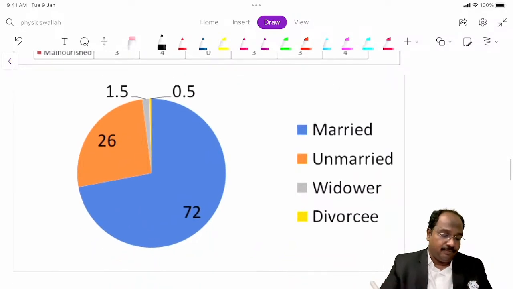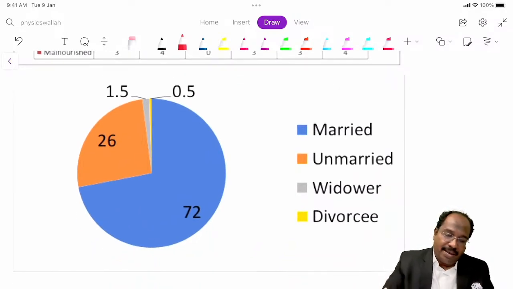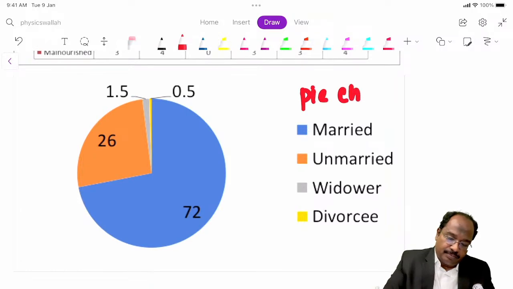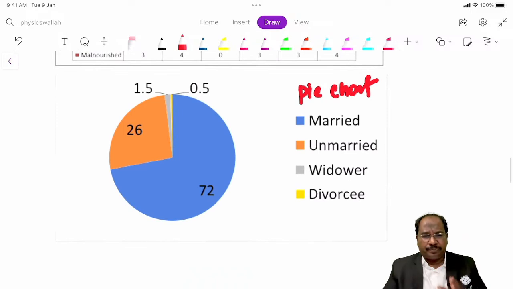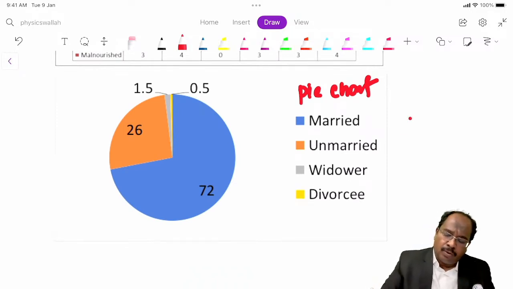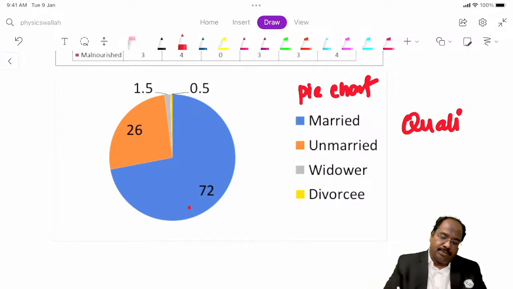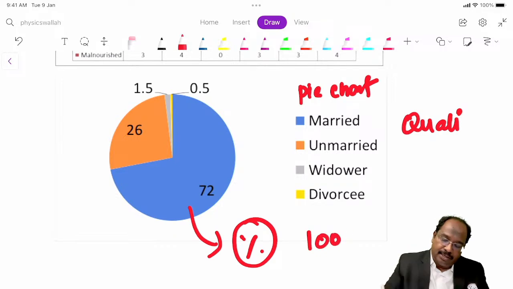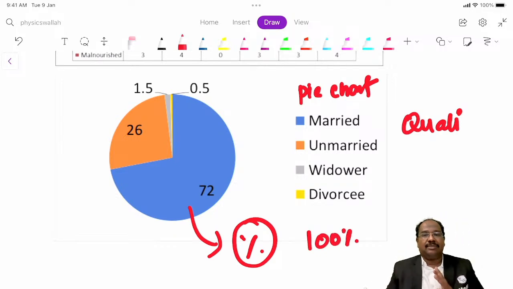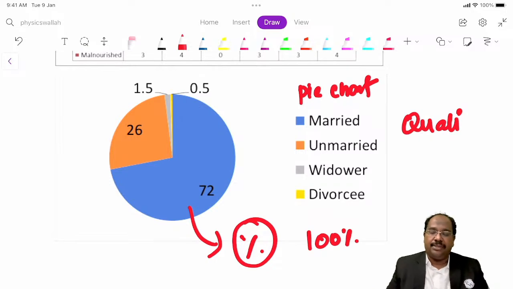Next, what is this graph? Yes, this is excellent. This is a pie chart. This is also for qualitative data. It comes in percentage, so this entire circle corresponds to 100%. This is a pie chart for qualitative data.